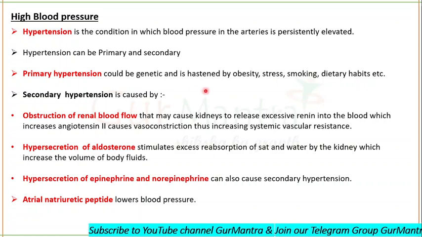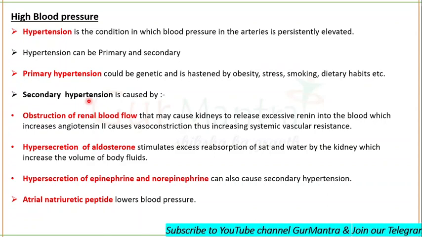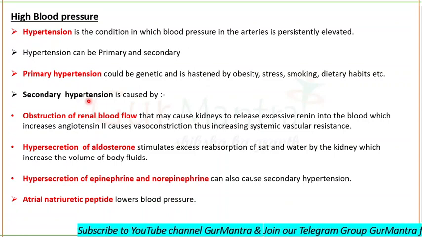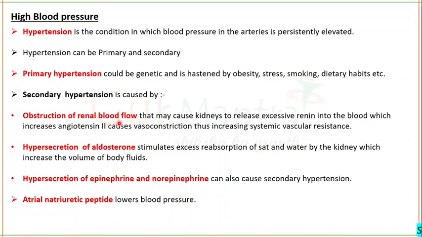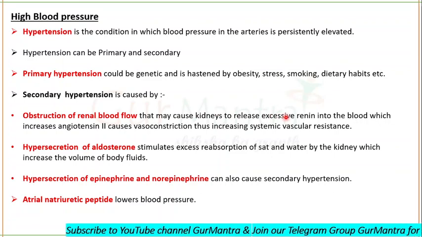But for secondary hypertension, we know the reason. It can be caused by obstruction of renal blood flow, which may cause the kidneys to release excessive renin.